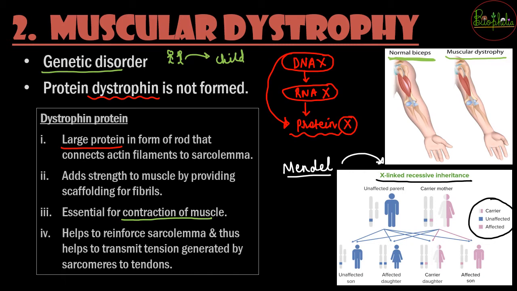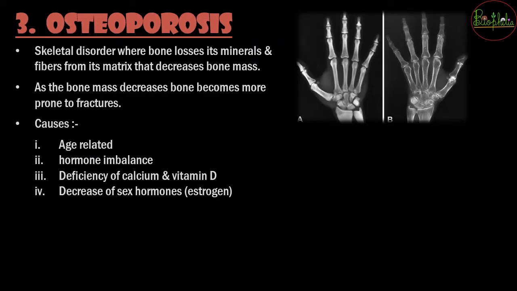So the difference needs to be understood because that is a possible differentiating question that might be asked. Moving to the next, that is osteoporosis, which is a skeletal disorder. Earlier we saw two that were related to muscles, but in osteoporosis, the word osteo relates to the bones. So it is a skeletal disorder wherein the bone loses its minerals and the fibers from the matrix.